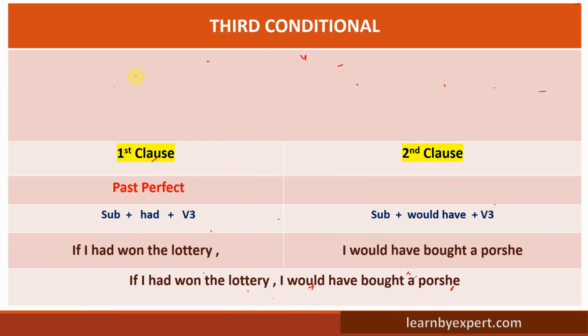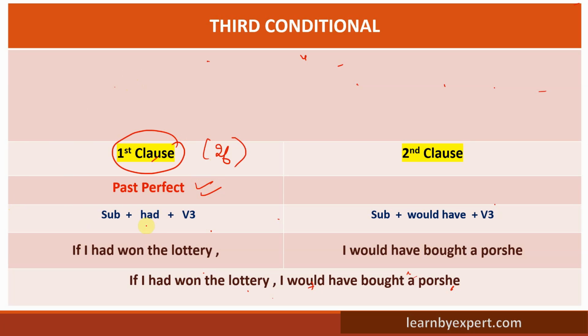So again, what I said, we use this third conditional to explain that present circumstances would be different if something different had happened in the past, right? In this scenario, for the first clause, that means with if, we use past perfect.